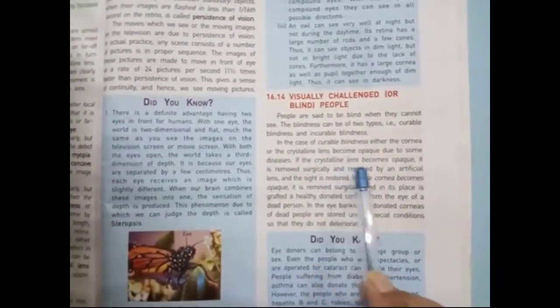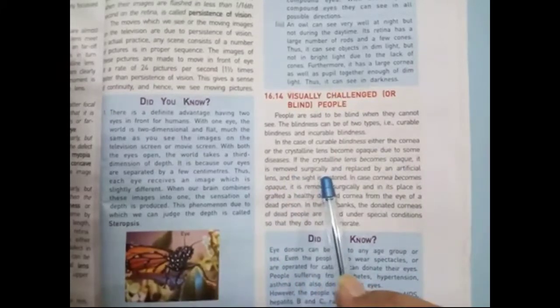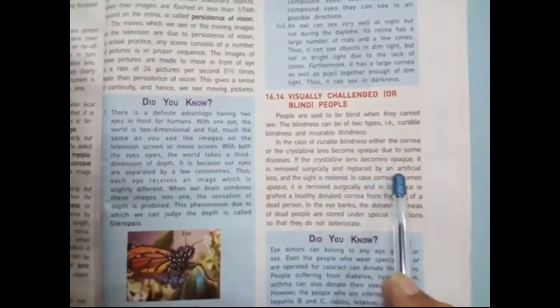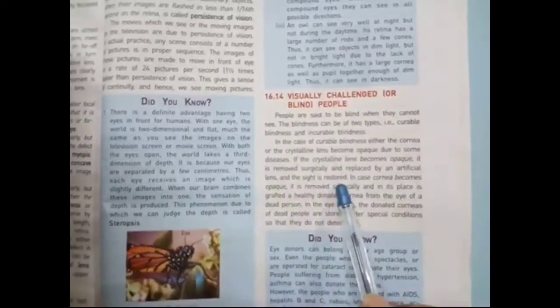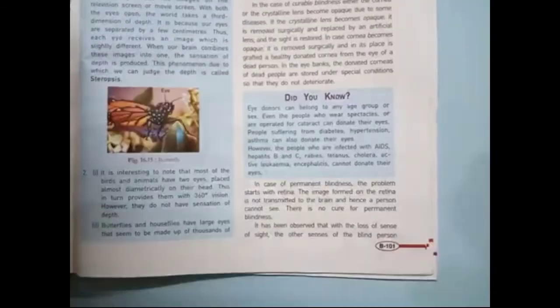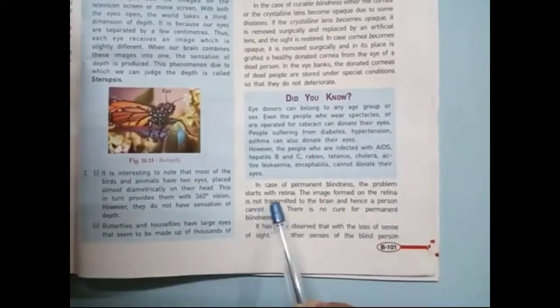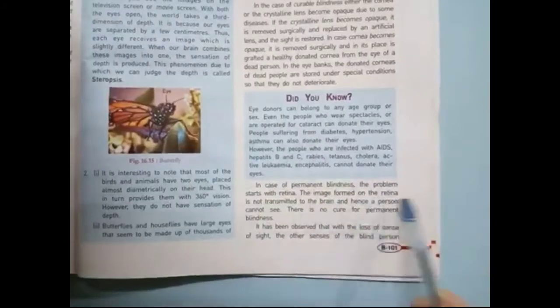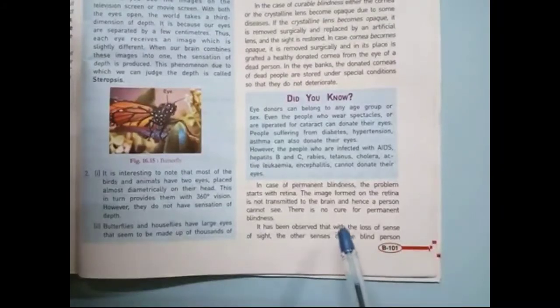If the crystalline lens becomes opaque, it is removed surgically, which means by operation, and replaced by an artificial lens, and the sight is restored. But in case of permanent blindness, the problem starts with the retina. The image formed on the retina is not transmitted to the brain, and hence the person cannot see. There is no cure for permanent blindness.